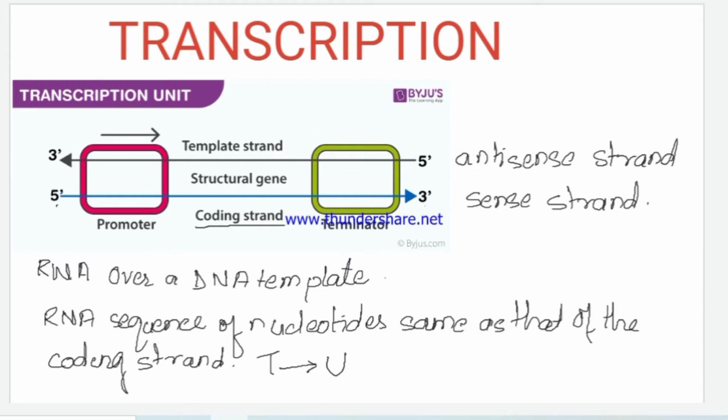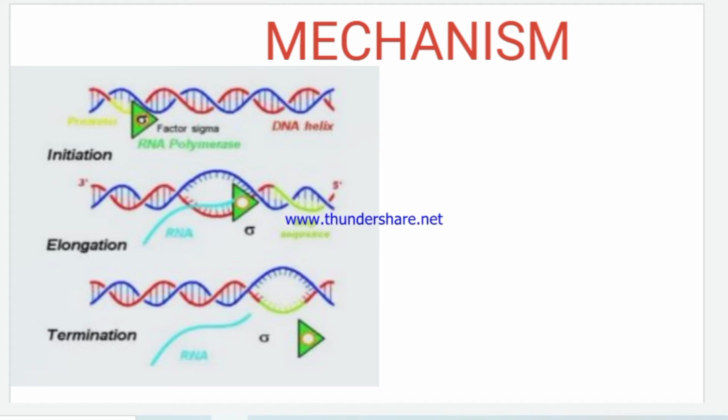The main enzyme which is required for the process of transcription is RNA polymerase. Like we have seen the DNA polymerase, this is RNA polymerase. Again, this is DNA dependent RNA polymerase because it also requires a template of DNA for the formation of RNA. Now, this RNA polymerase in prokaryotes is of a single type.